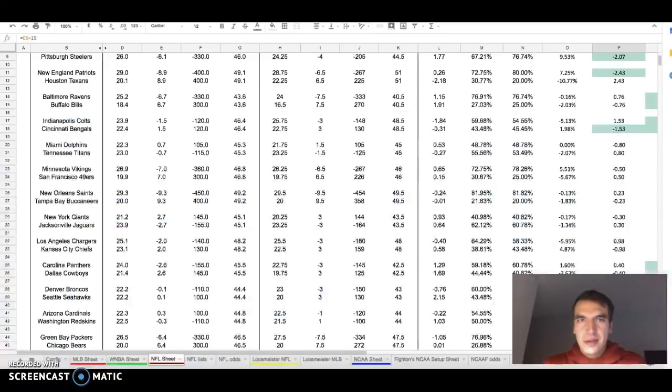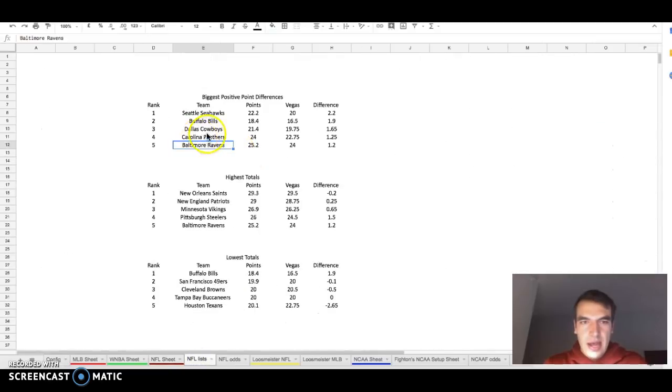Let's go back and let's look at one more thing. So we go back to the list, and so Buffalo, right? Buffalo, we're expected to score 18. Vegas has 16. Yes, there's a difference there, and if you want to take a shot at some wide receiver who might light it up, go ahead, but it wouldn't be a core play, as you can see that they are the lowest total. Baltimore D is chalk for a reason. I expect them to dominate.